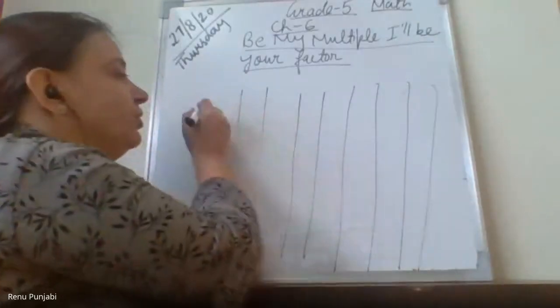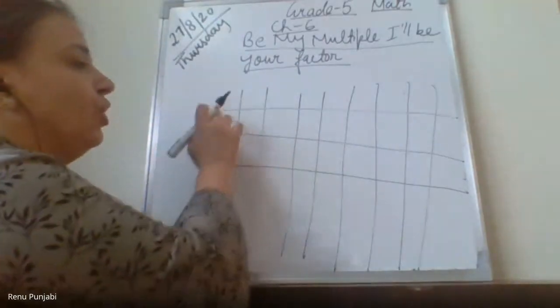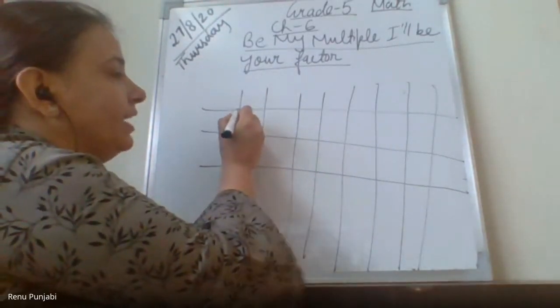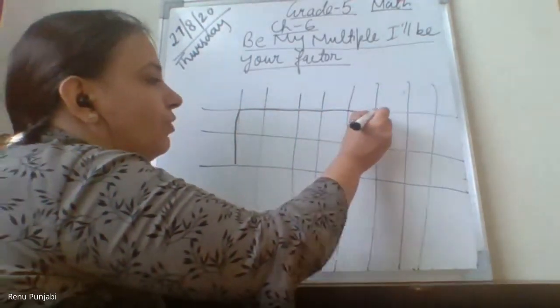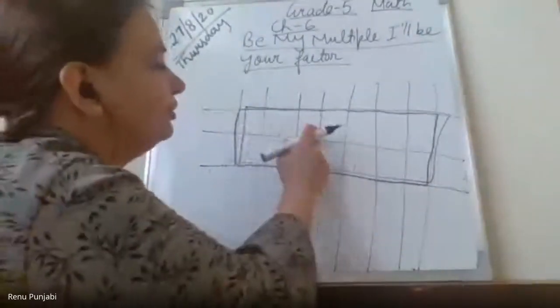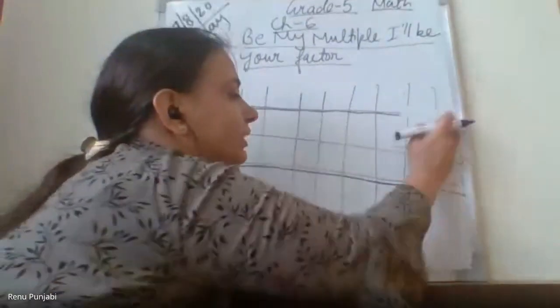Ma'am, See, Swara, you are done with the rows and columns. You made the columns like this, and you made the rows like this. If I take 2 rows, for example, and if I take 1, 2, 3, 4, 5, 6 columns, it should be till here only.